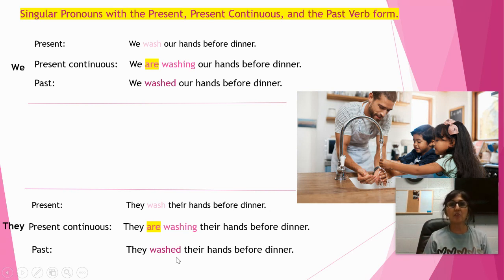So quick reminders of everything. Present means it's happening now, right, in the current form. Present continuous means it is continuously happening, it's currently happening. And then we know that past form of verbs is the ed ending. When we washed our hands, it would happen in the past. And we add that ed ending.